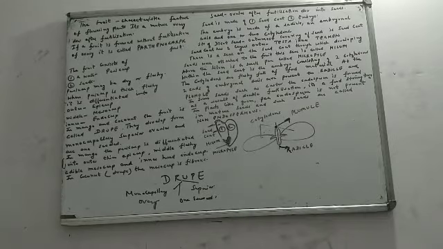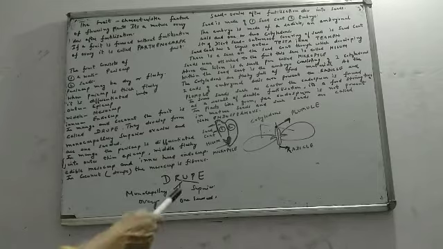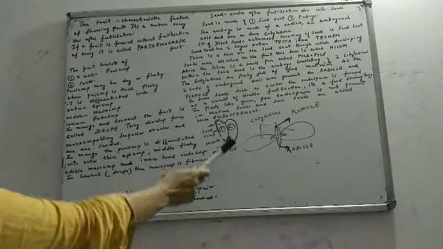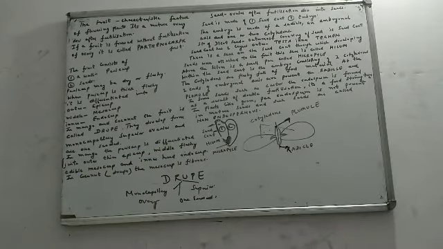So ovules after fertilization develop into seeds. A seed is made up of what? Seed coat and embryo. Now the structure of a dicot seed we did. The outermost covering of the seed is the seed coat. This seed coat again has two layers. The outer one is called testa, T-E-S-T-A, and the inner one is tegmen, T-E-G-M-E-N. Now there is a scar on the seed coat where the developing seed was attached. This scar is called hilum, H-I-L-U-M. We also have a small pore which is known as micropyle.